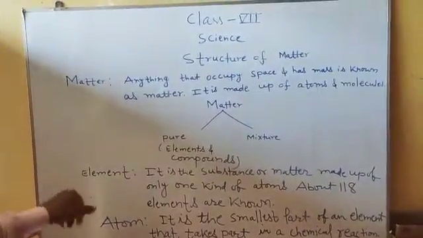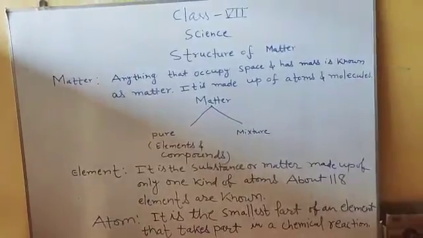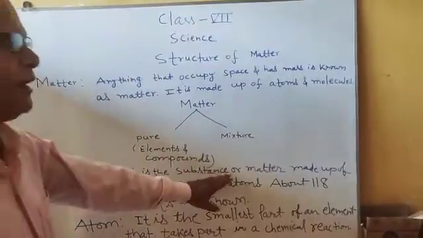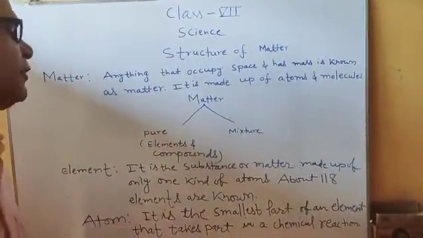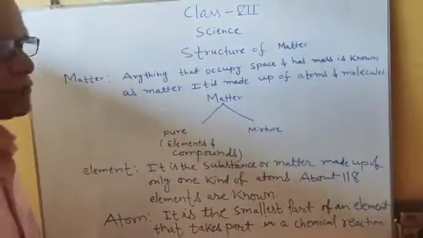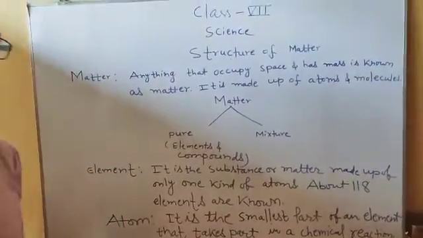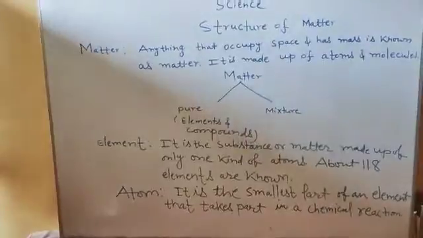Now, I am telling you about element. What is an element? Element is the substance or matter made up of only one kind of atoms. In an element, only the same kind of atoms, the same type of atoms are present.